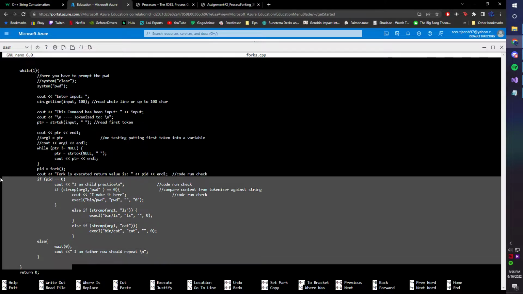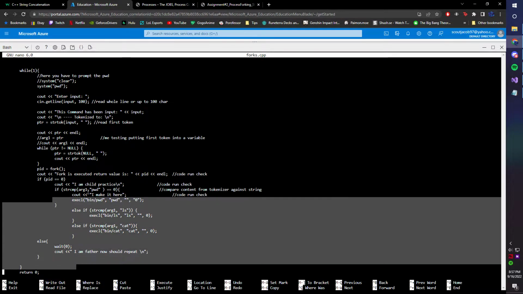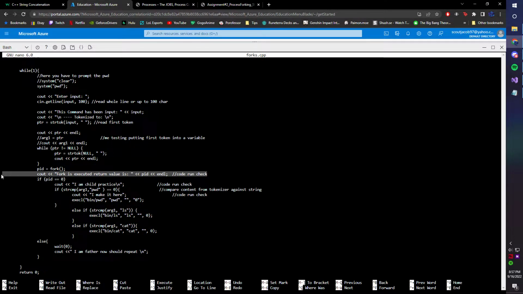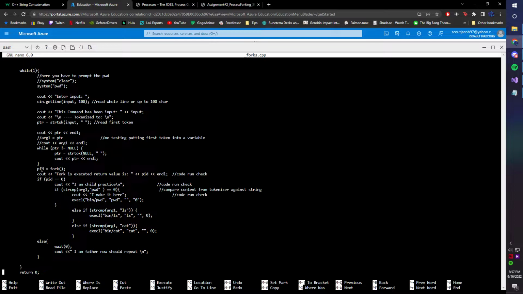I'm pretty sure it's not recognizing this fork, because if it ever did, I have never seen this in here, which I've also just kept inside of it as a code run check. That's just me testing to see if that line ever makes it through the program.